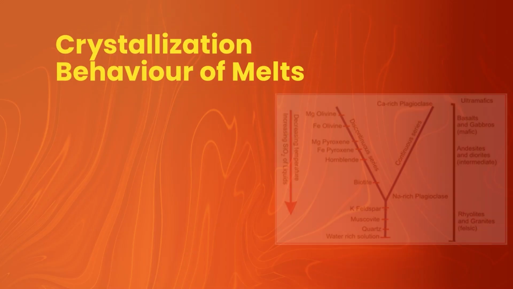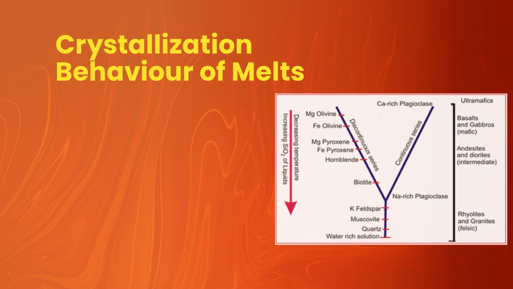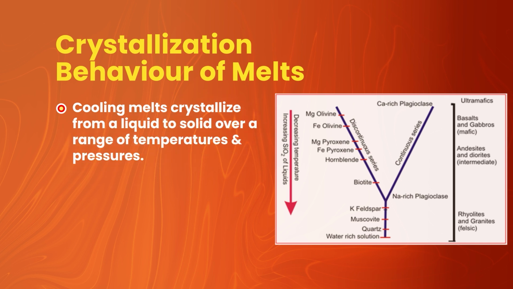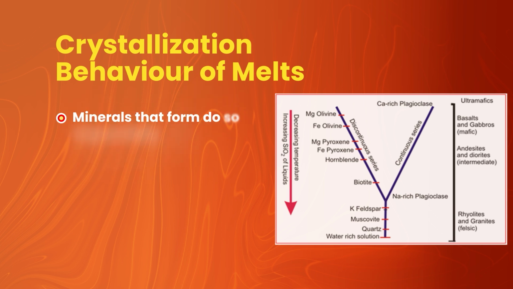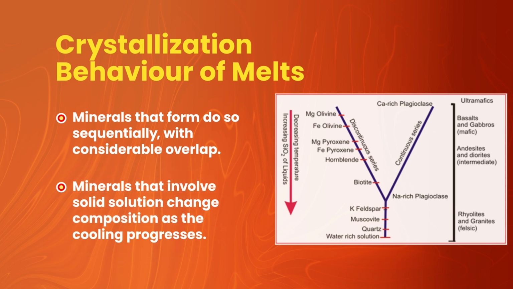Now, crystallization behavior of melt. Cooling melts crystallize from a liquid to solid over a range of temperatures and pressures. Several minerals crystallize over this T range, and the number of minerals increases as T decreases. T means temperature. Minerals that form do so sequentially, not subsequently, with considerable overlap. Minerals that involve solid solution change composition as the cooling progresses.